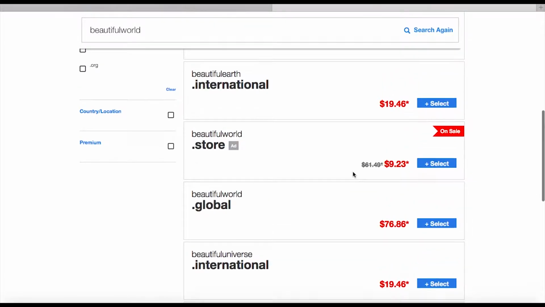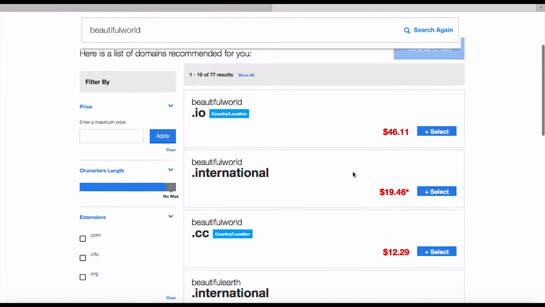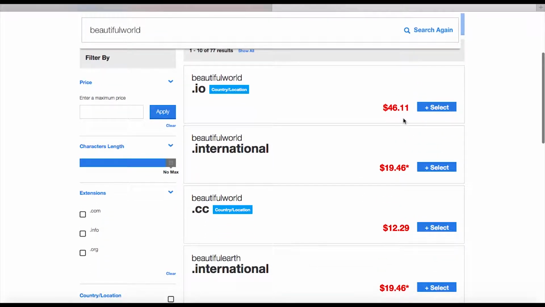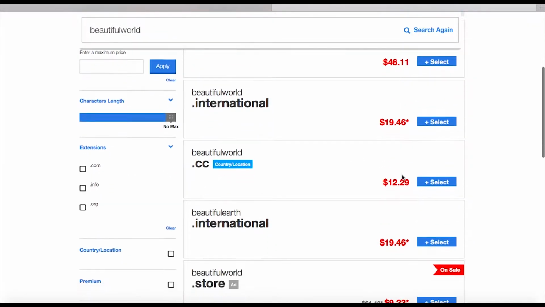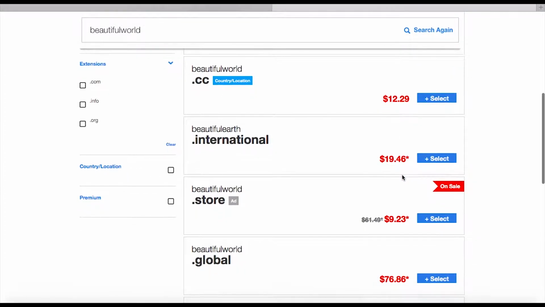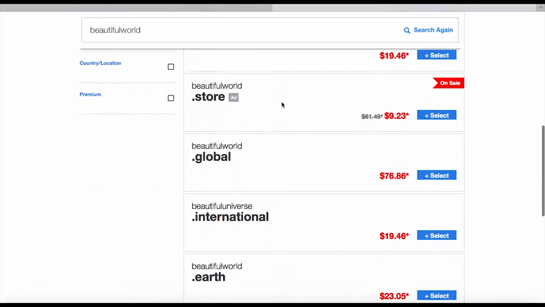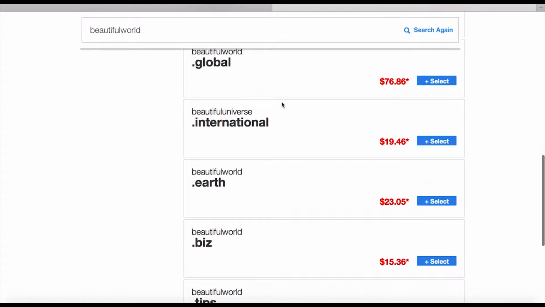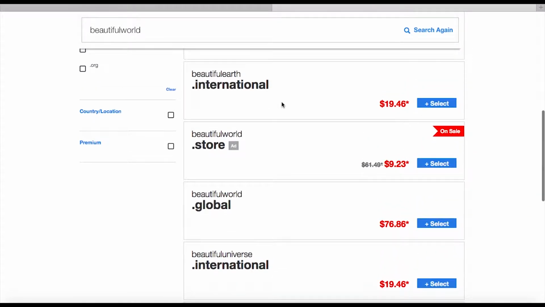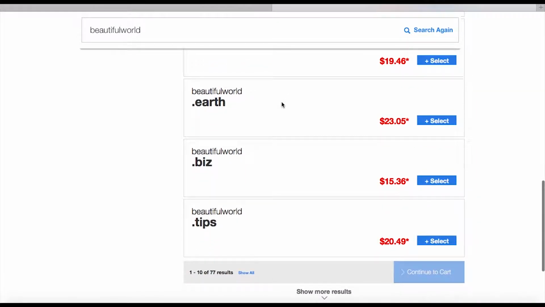So your .com and your .net and your .org are usually your cheapest, and then you get into these that are like $46 and $19. So much more expensive. $19.46 for international. And I don't even like international.